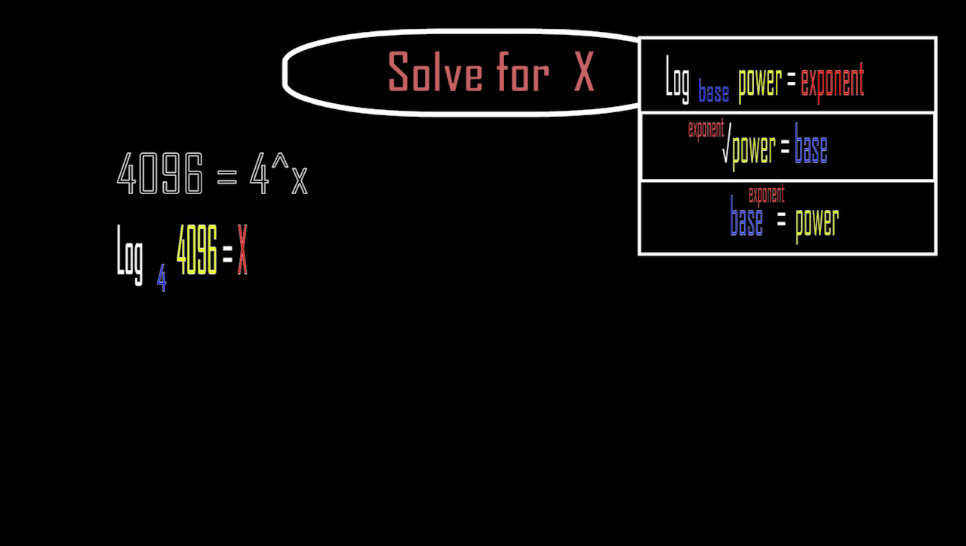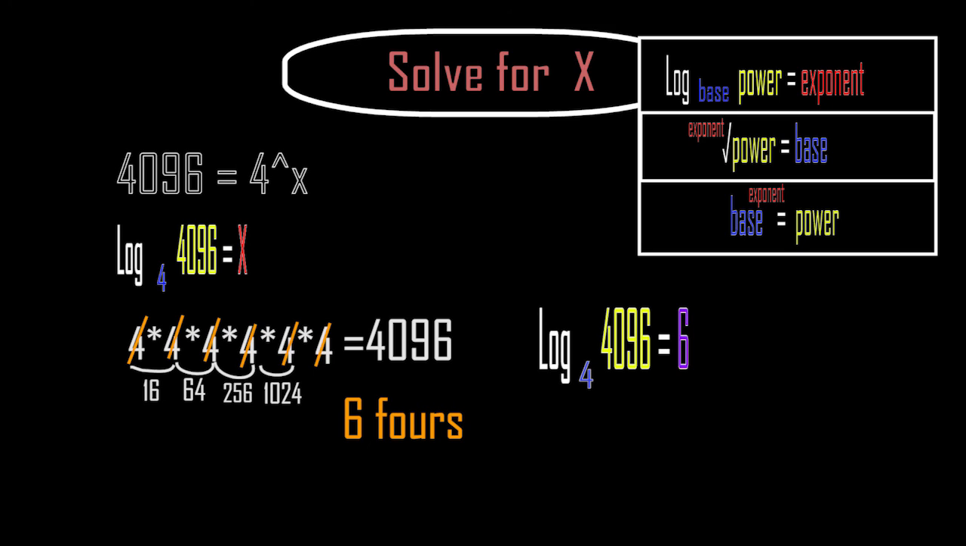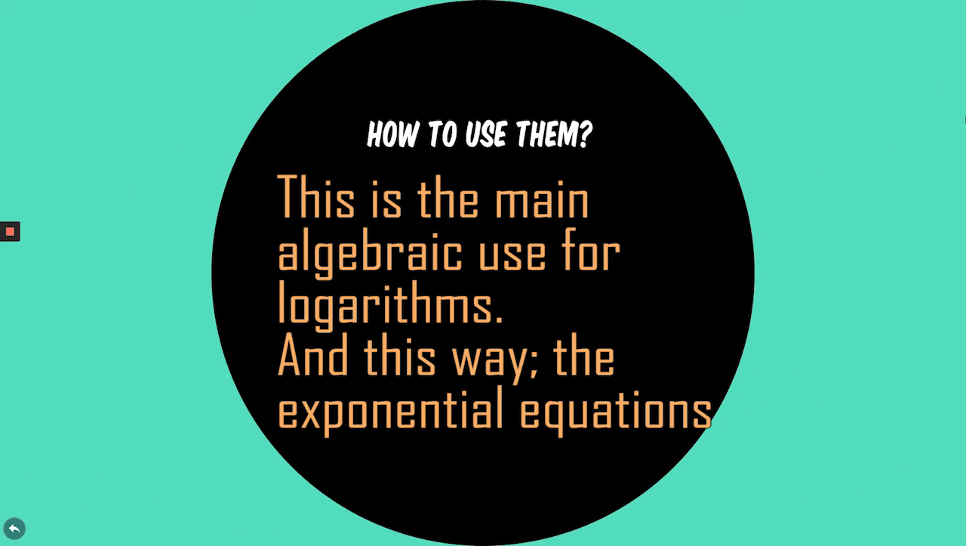Now, we must find how many times we have to multiply 4 by itself to get 4096. 4 times 4 is 16, times 4 is 64, times 4 is 256, times 4 is 1024, times 4 is 4096. Then we just have to count the 4s: 1, 2, 3, 4, 5, 6. And now we have that the logarithm in base 4 of 4096 is equal to 6. This is the principal algebraic use for logarithms, and this way exponential equations are easier to solve.